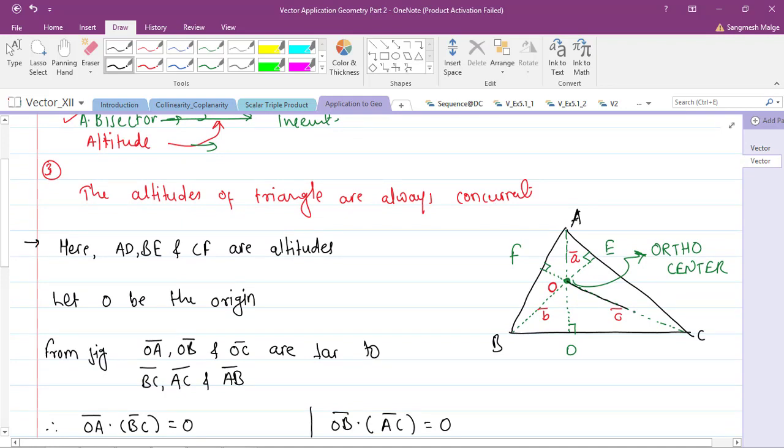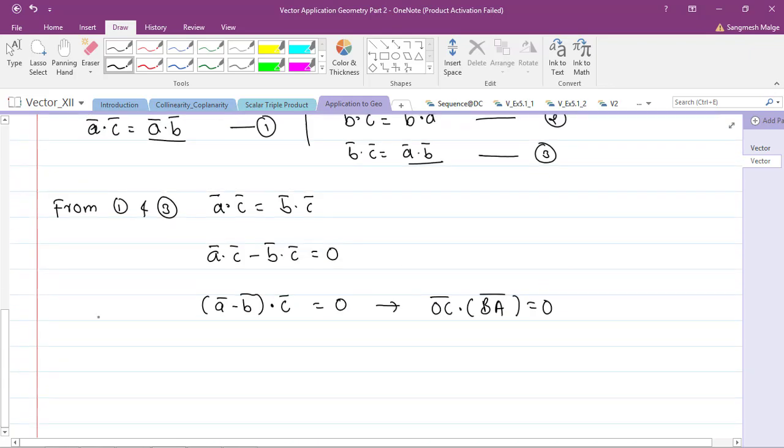is zero, so OC bar and BA bar are perpendicular. O is common, therefore OC bar and AB bar, or BA bar, no problem, are perpendicular to each other.